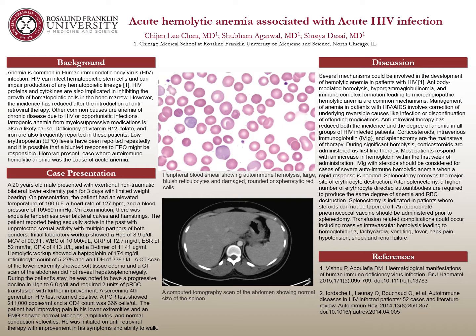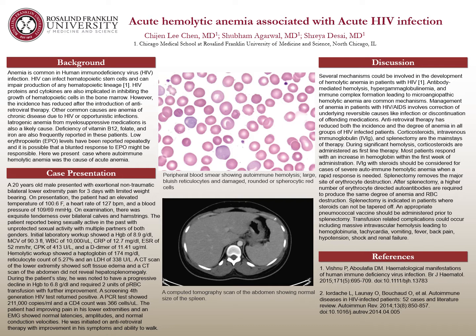Here we present a case where autoimmune hemolytic anemia was the cause of acute anemia. A 20-year-old male presented with exertional, non-traumatic bilateral lower extremity pain for 3 days with limited weight bearing. On presentation, the patient had an elevated temperature of 100.6, a heart rate of 120, and a BP of 109/69. On examination, there was exquisite tenderness over bilateral calves and hamstring.